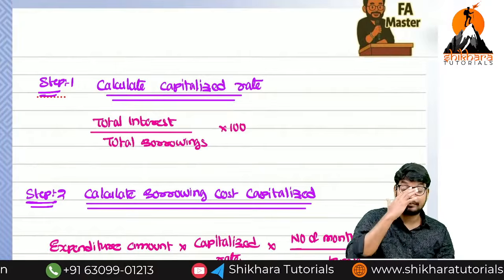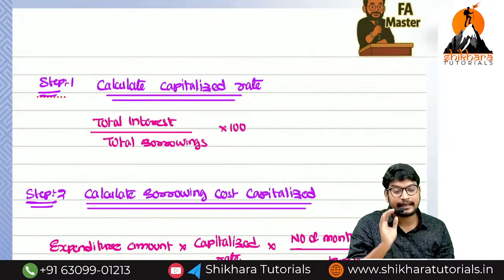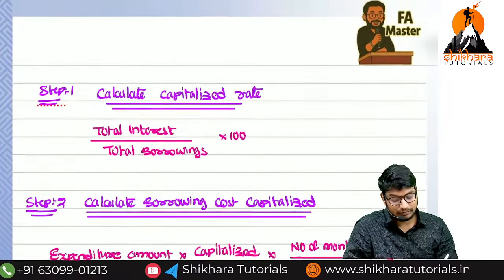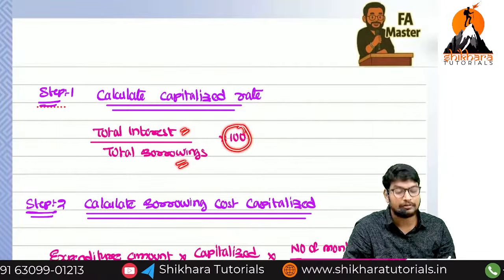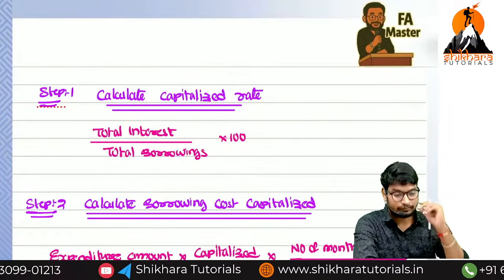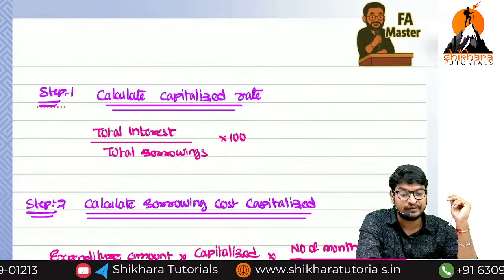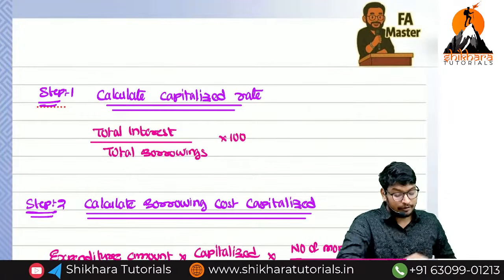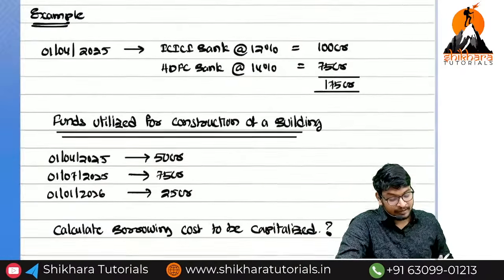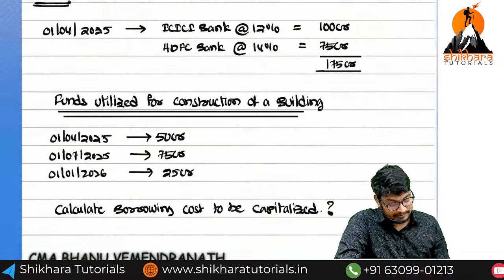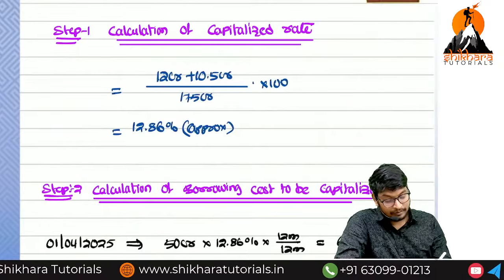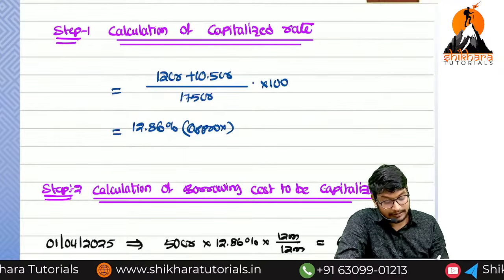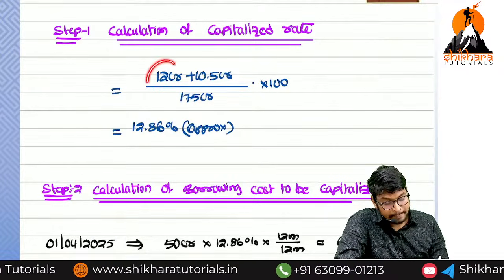How to calculate the capitalization rate is simple. Total interest divided by total borrowings into 100. How will we get the total interest? Simple. 100 crores into 12%. How much? 12 crores.